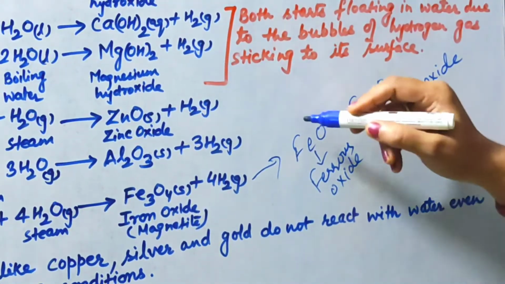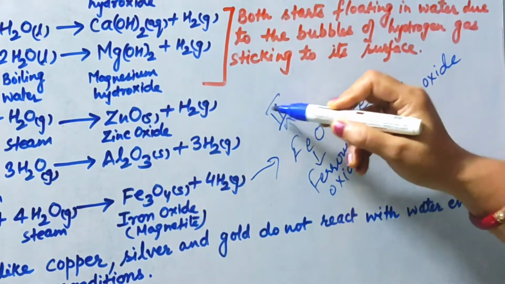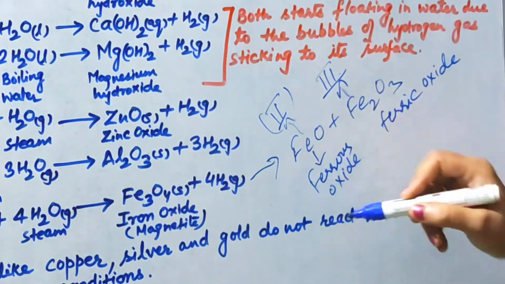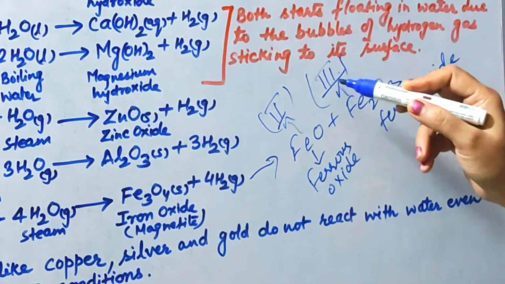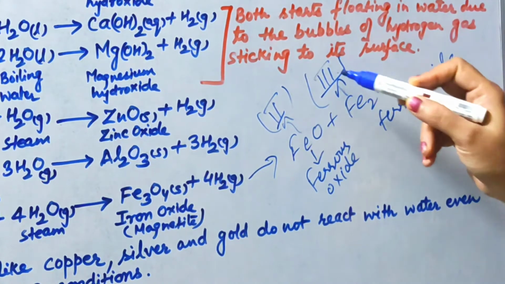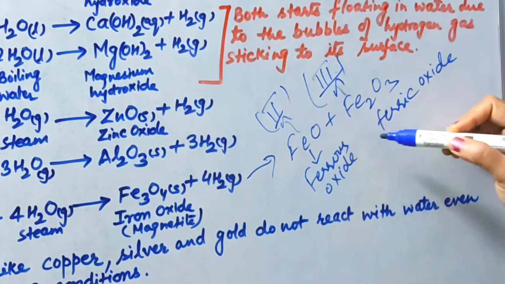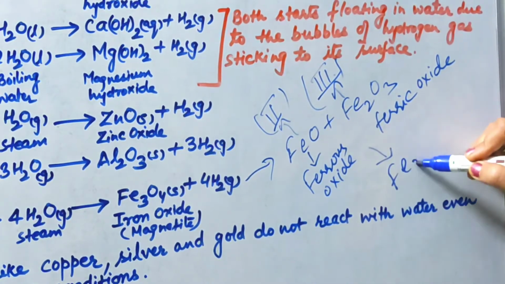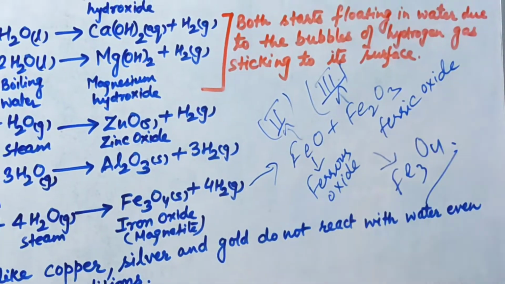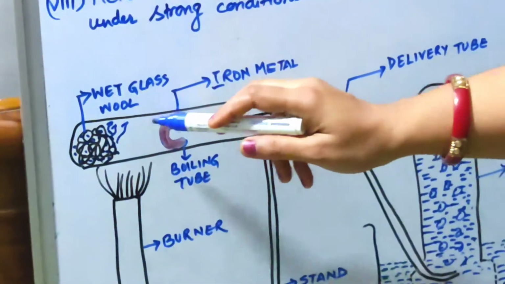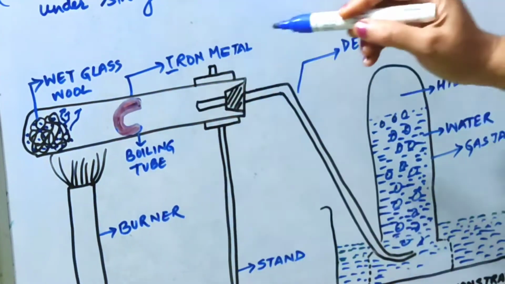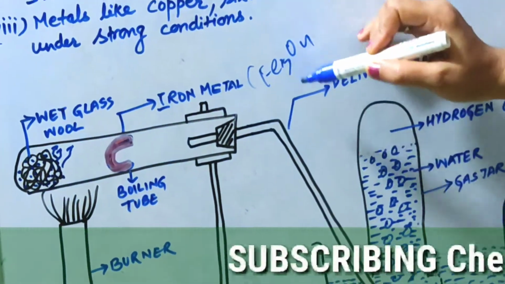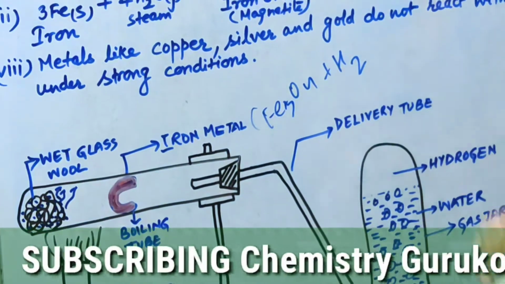So ferrous and ferric will combine. In this case the oxidation state of iron is 2. However, in this case the oxidation state of iron is 3. Or you can say valency is 2 and in this case it is plus 3. So they will form two compounds, and when you combine them, ultimately you will get Fe3O4. So when steam reacts with this iron piece, there will be formation of Fe3O4 oxide, and along with that hydrogen gas will be liberated.